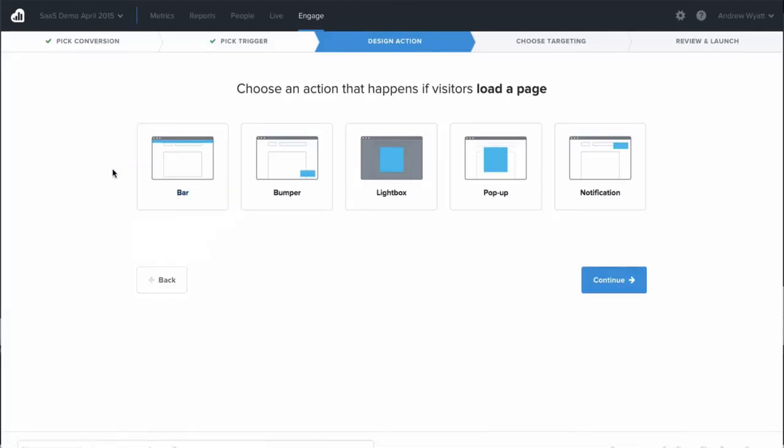And then the bar can be used for anything from welcoming a new visitor to the site, or displaying an offer, promoting some discount or piece of content, anything like that.